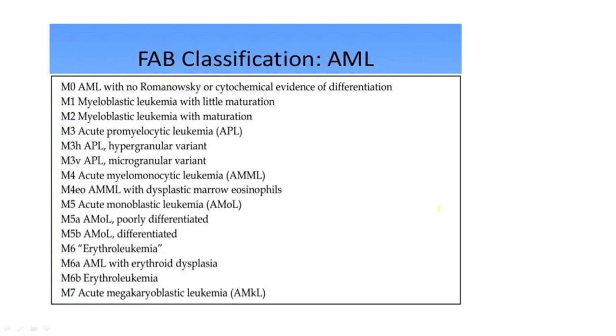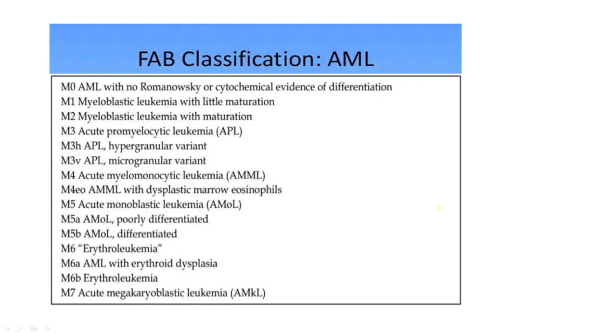Now, what are the basic types of AML? According to the FAB classification, it may be M0 type with no Romanowsky or cytochemical evidence of differentiation. That is M0. With little maturation is M1. Myeloblastic leukemia with maturation is M2. Acute promyelocytic leukemia is M3, which may be hypergranular or microgranular.